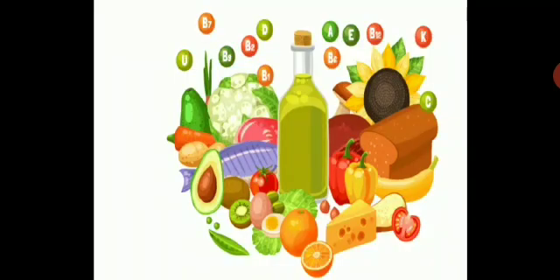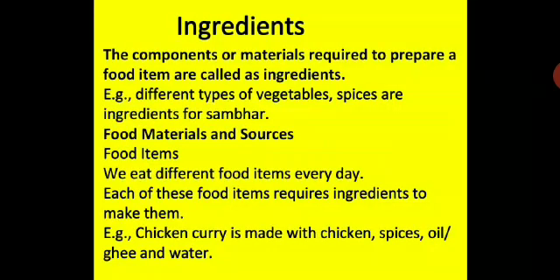Now you can see a picture of the various food products which we consume: bread, vegetables, fruits, fish, oil. Ingredients. What are ingredients? So let us see. The components or materials required to prepare a food item are called ingredients. Example: different types of vegetables and spices are ingredients for sambar.